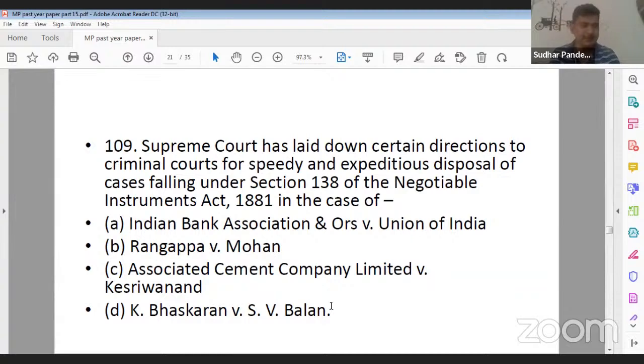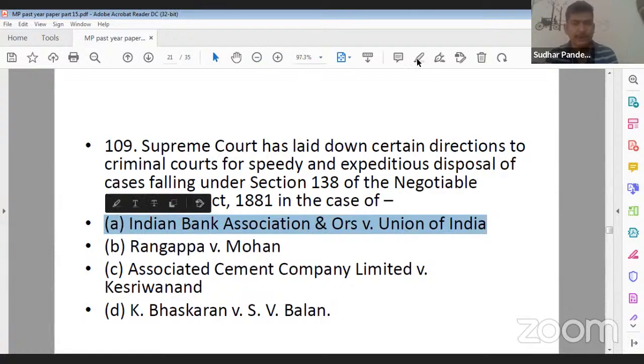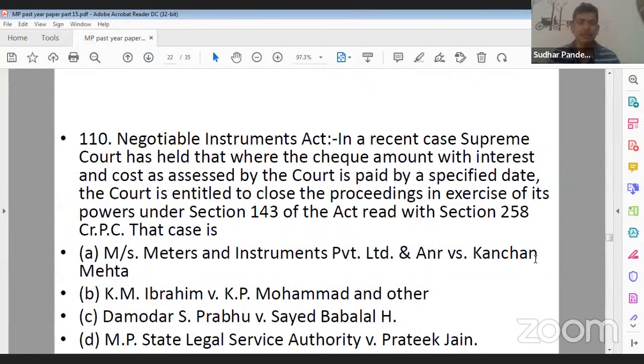This is a case law related question. Question number 109. So its correct answer is option A, that is Indian Bank Association and others versus Union of India. Right? Next question. Question number 110, and the last question from the law section of MP Civil Judge 2018 shift 1 question paper, right? So question number 110.